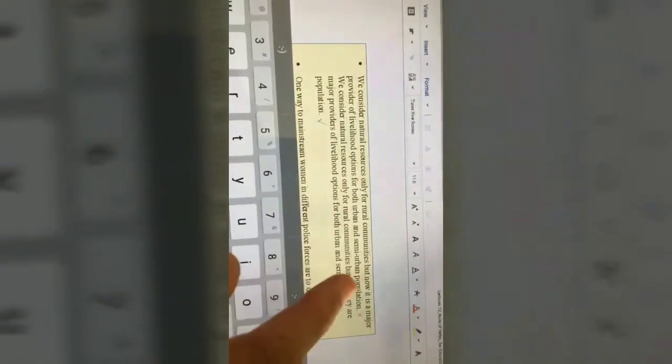We consider natural resources only for rural communities, but now it is a major provider of livelihood options for both urban and semi-urban population. Right. What is a subject? We consider natural resources is a subject only for rural communities, but now it. What is it? It is a pronoun, right? What is it referring to? It is referring to natural resources, which is in the plural. So we know that the pronouns have to agree with the noun in number as well as gender. So number should be plural, gender is neutral, so we have to use they.